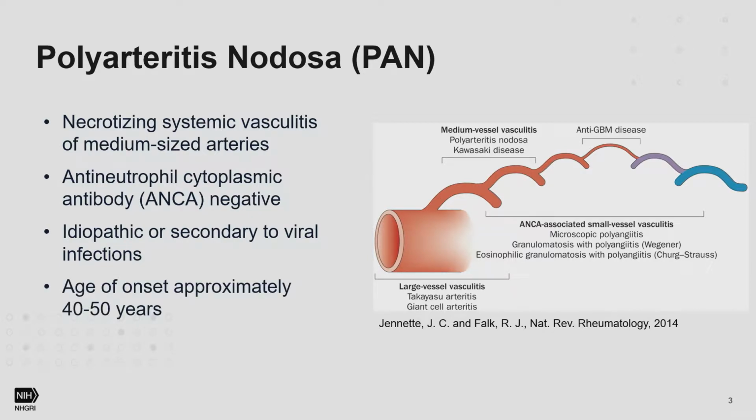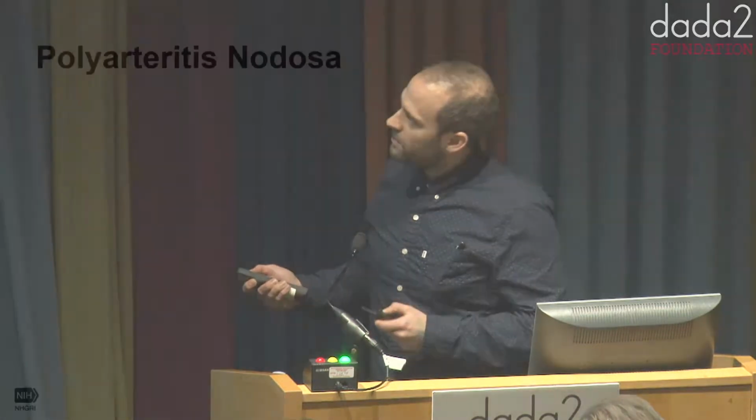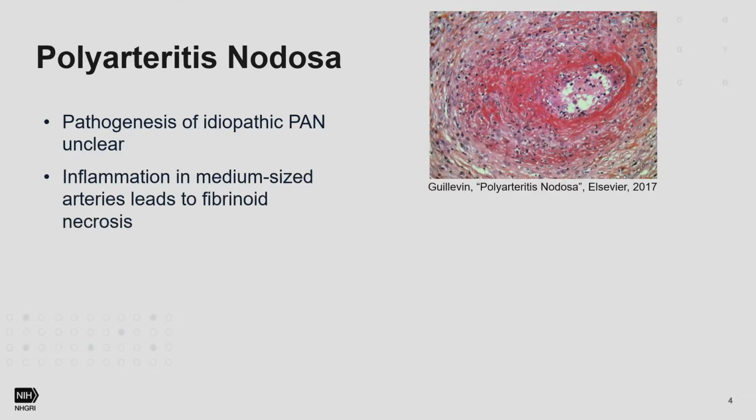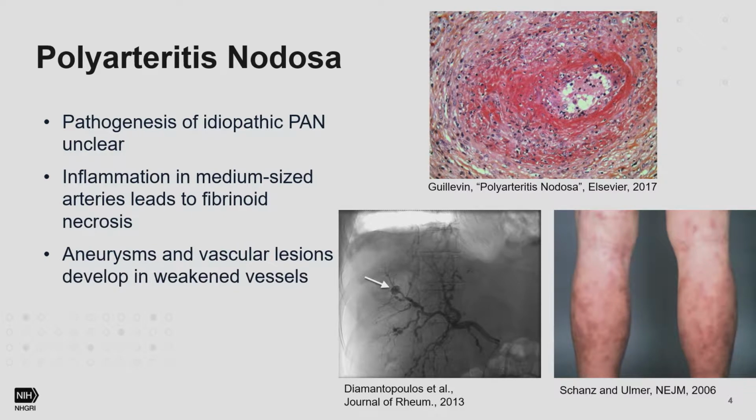So most of the patients present at this age. The pathogenesis of PAN is still not completely understood, but it is postulated that inflammation in medium-sized arteries leads to fibrinoid necrosis. And this in turn results in weakened blood vessels and causes aneurysms and vascular lesions. So here, aneurysms, and you can see this skin finding.